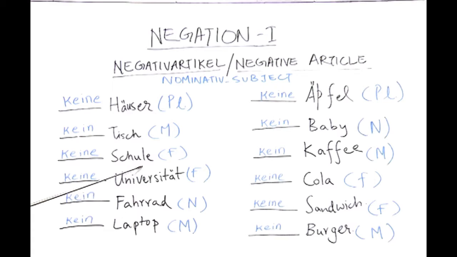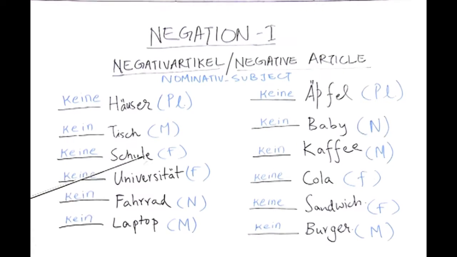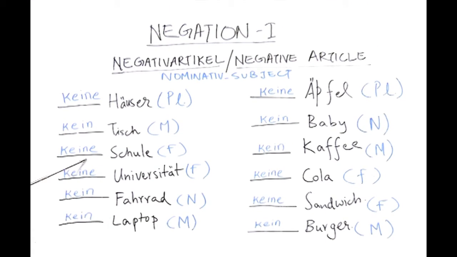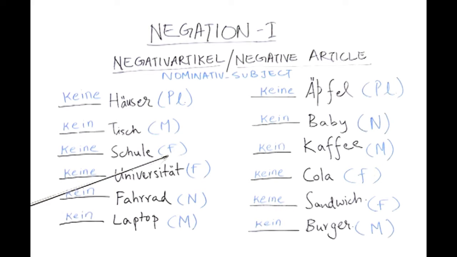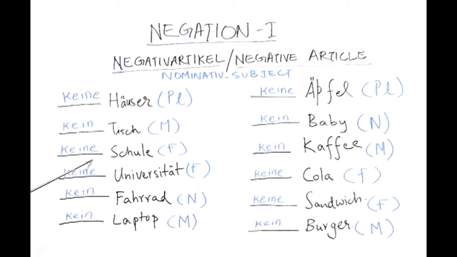Now, let us look at this word Schule, which means school, and our first student wrote the right answer keine, and our second student wrote the correct article or the gender for this noun, which is feminine, and as you know, the negative article for feminine is keine. In the same way, Universität, which means university, carries the article die, which is for feminine, and here our student wrote the correct negative article. So, this answer is also correct.